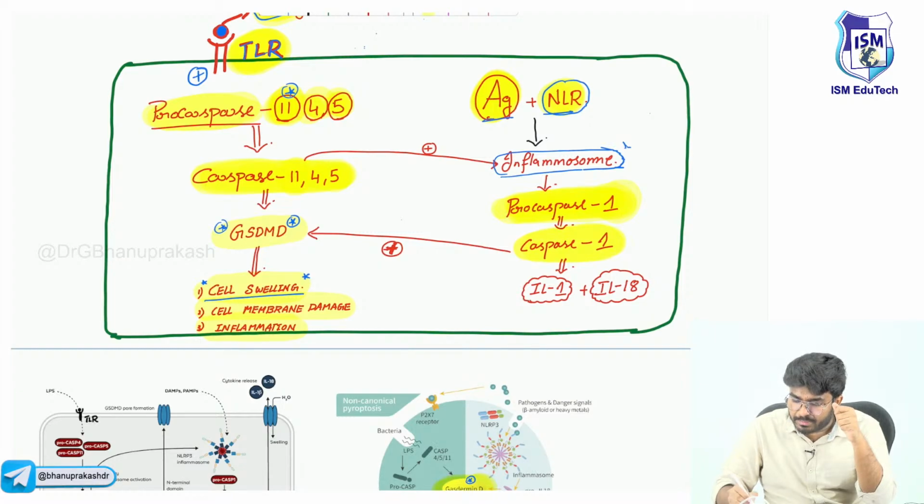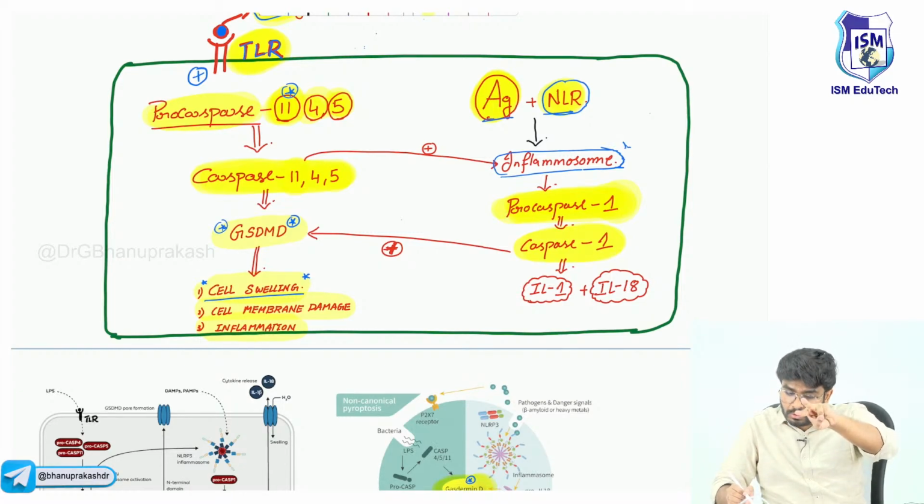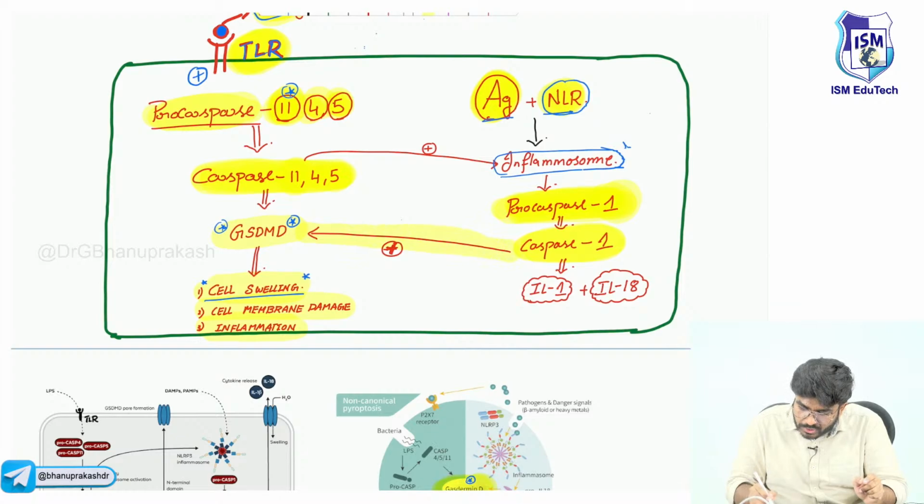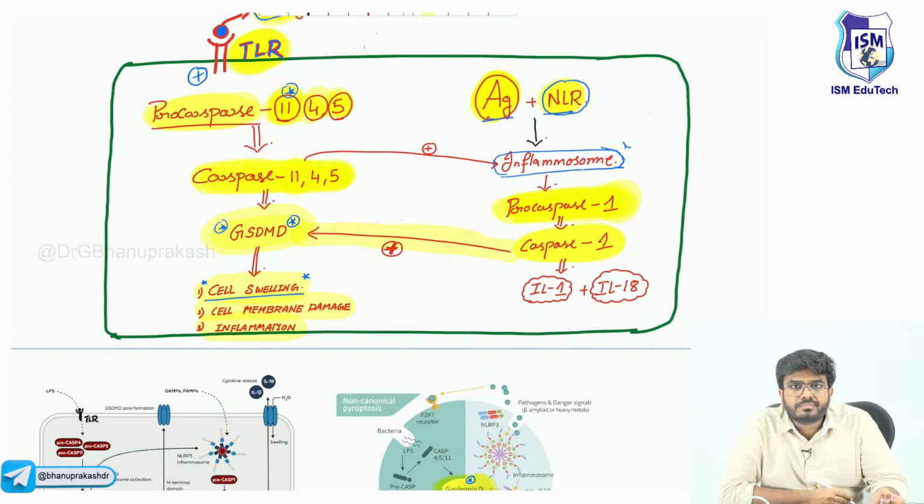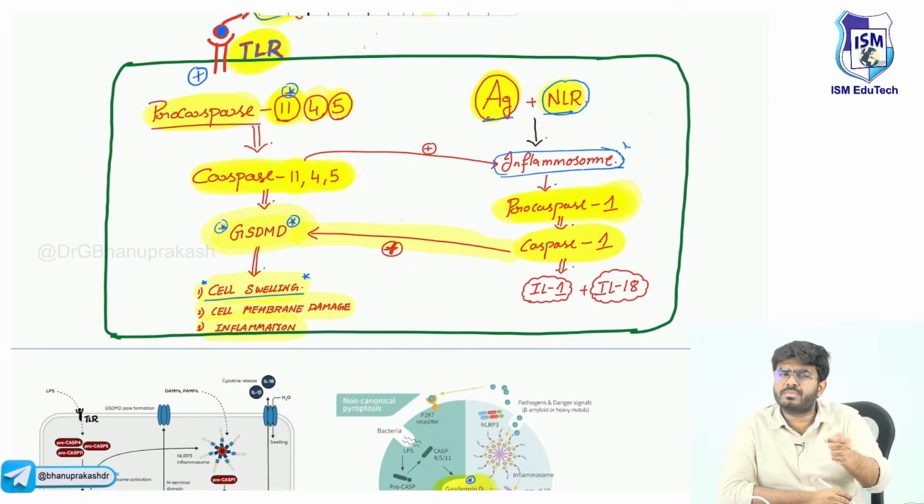Now this caspase number 1, what is it doing? This caspase number 1 is again going to activate the gasdermin. Once the gasdermin is produced, it is going to put holes in the cell membrane, causing membrane damage and cell death.